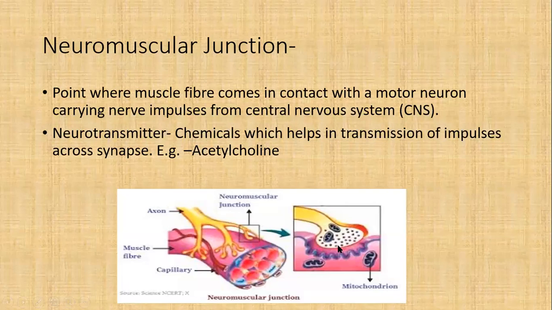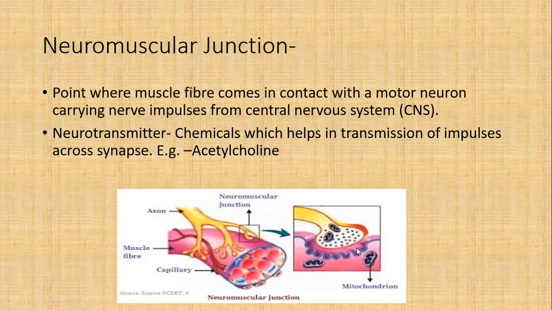Presynaptic means before the synapse. The membrane is going to release the chemical. Whatever message they have to send to the next neuron is in the form of chemical signaling. Whenever any message or signal is sent, it is in the form of a chemical. So this presynaptic membrane releases chemical from its surface into this area, which is called the synaptic cleft.